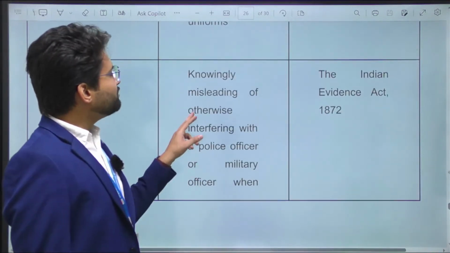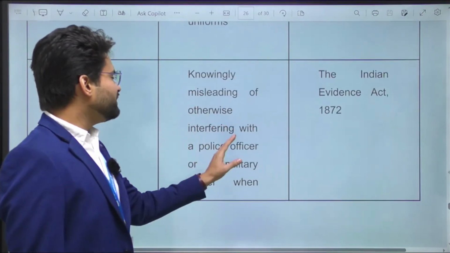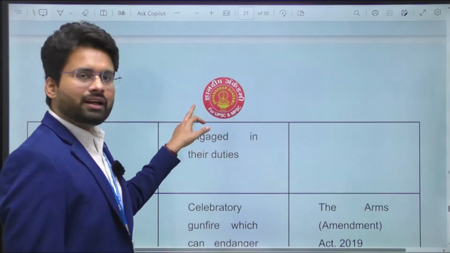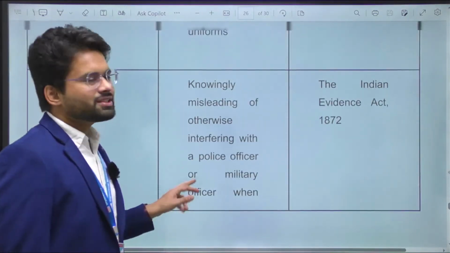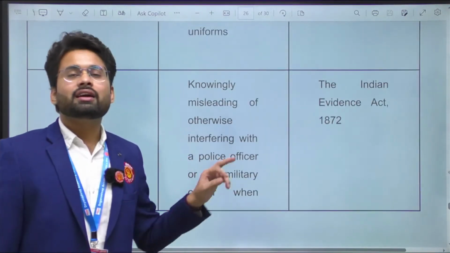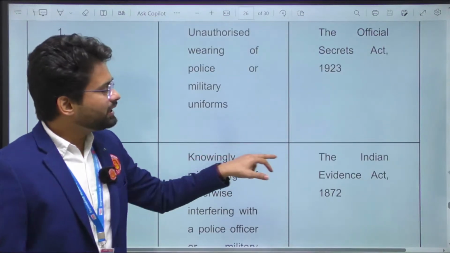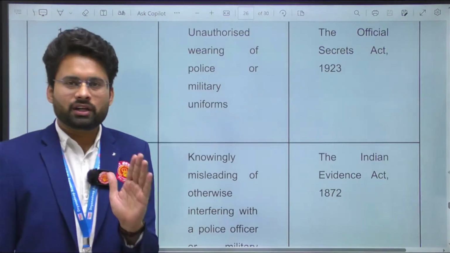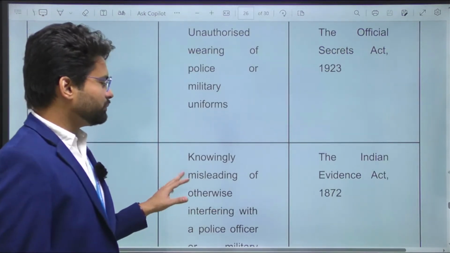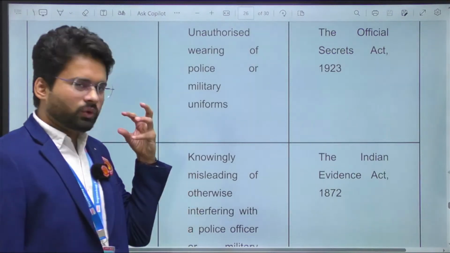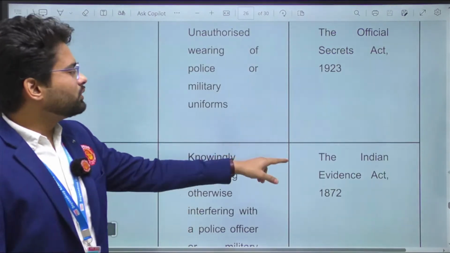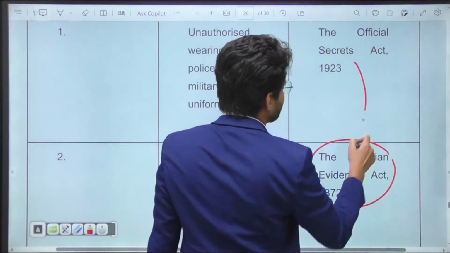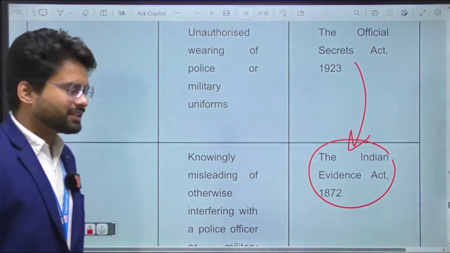Secondly, knowingly misleading or otherwise interfering with a police officer or military officer, right, when engaged in their duties. This provision is again given in the Official Secrets Act, not even in the Indian Evidence Act. Surprising. I mean, this is the hardest question of polity, the toughest. The most difficult question of Indian polity was this, because only if you know can you answer. So the right provision should be here. Again, this provision is in the Official Secrets Act, OSA as we call it.